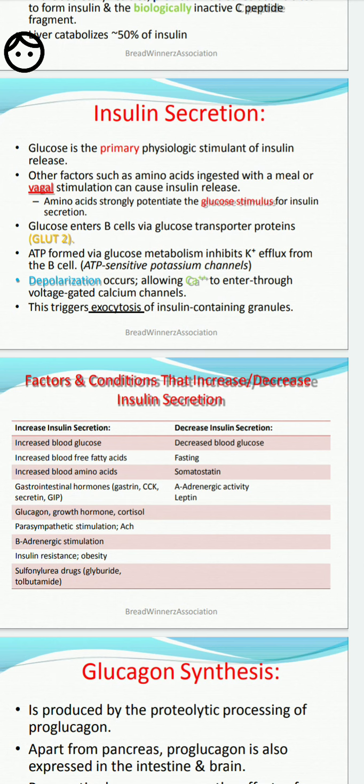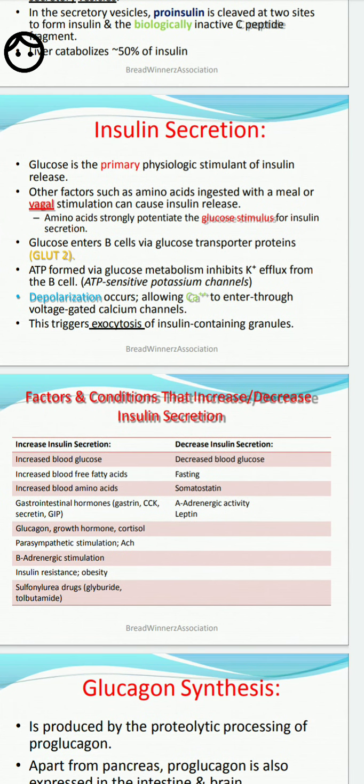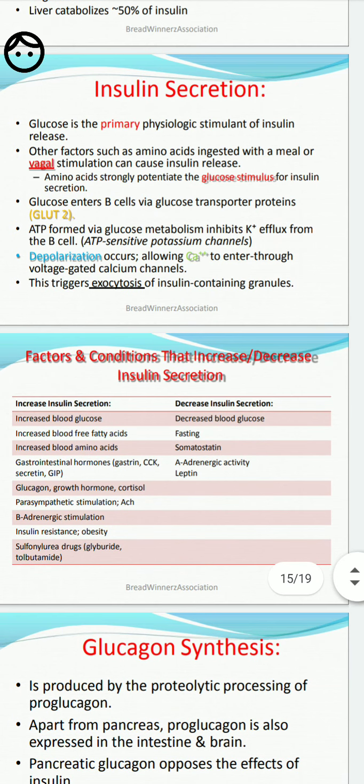Glucose is the primary physiological stimulator of insulin release. Other factors, such as amino acids ingested with a meal or vagal stimulation, can also cause insulin release. Some of the B cells secrete insulin in response to meals, and amino acids strongly potentiate the glucose-stimulated insulin secretion.